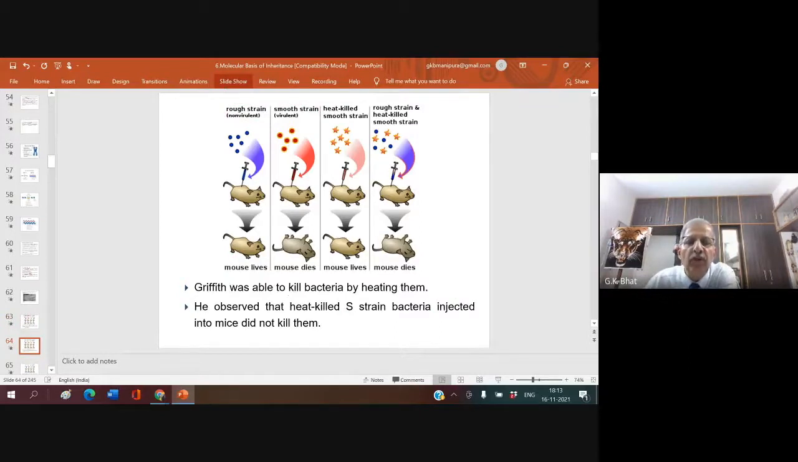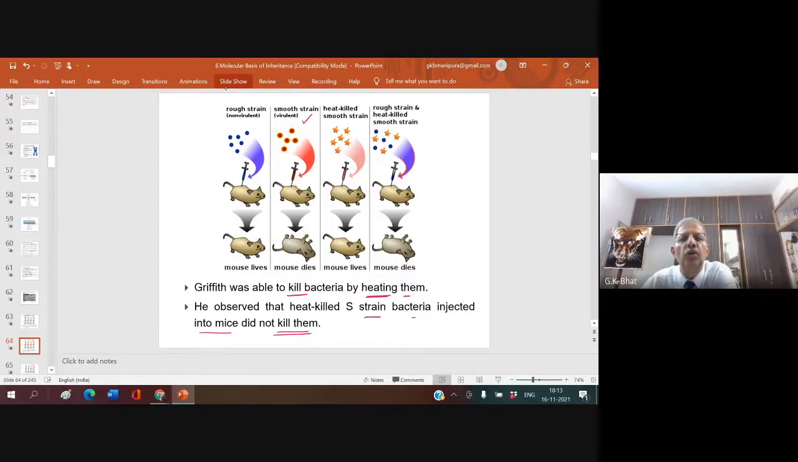But interesting enough, what happened? Griffith was able to kill bacteria by heating them. So what he did, he treated them with heat. Which bacteria did he heat? He observed that the heat-killed S strain, the smooth strain, injected into mice did not kill them. That means they lost the power of virulence.